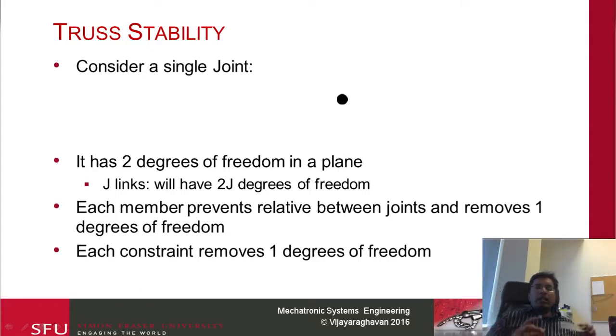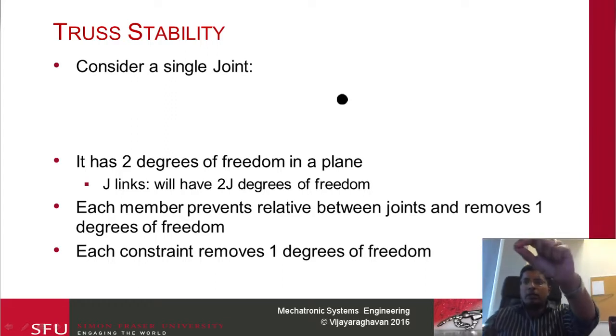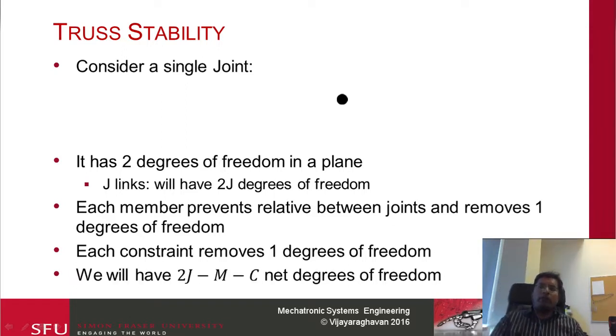Each constraint, if you have a joint node like so, is going to fix it like here or like here, and get rid of 1 degree of freedom. So the formula means that the total net degrees of freedom is going to be 2 times J minus M minus C. If this total is equal to 0, that means the structure is statically stable. Essentially it's locked in place, they can't be moving around.